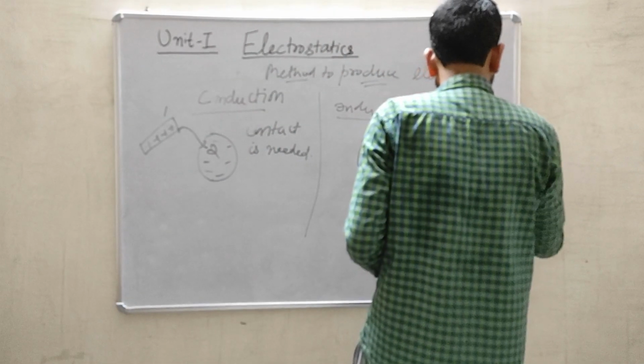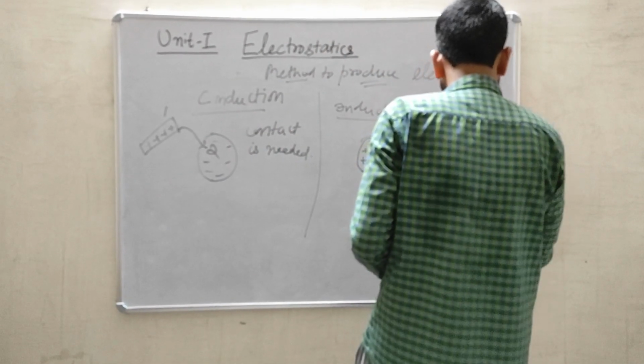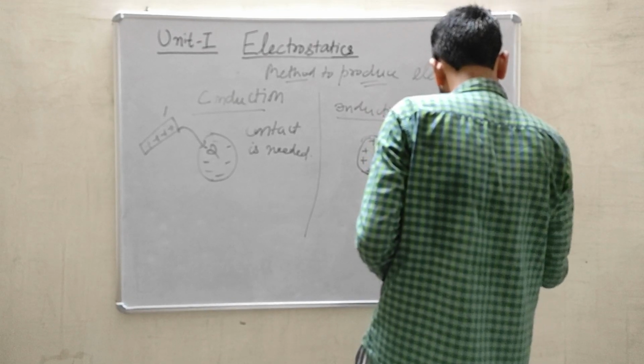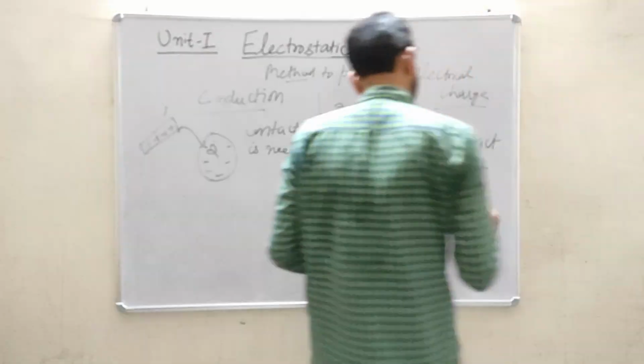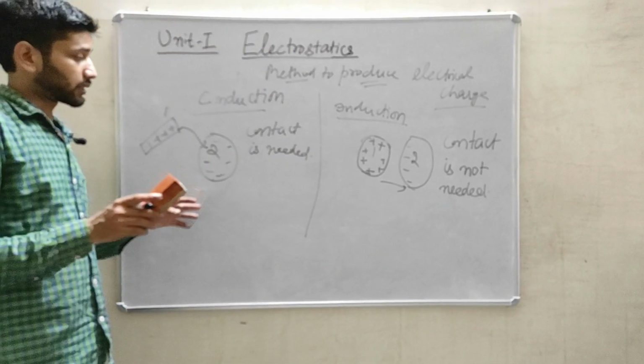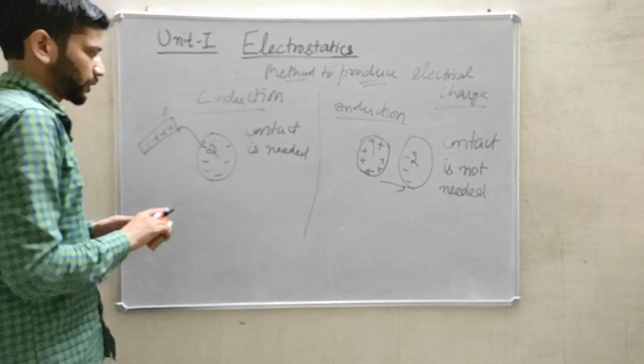So a contact is not needed to produce charges. So these are the two methods through which charges can be produced on a body. Okay, so